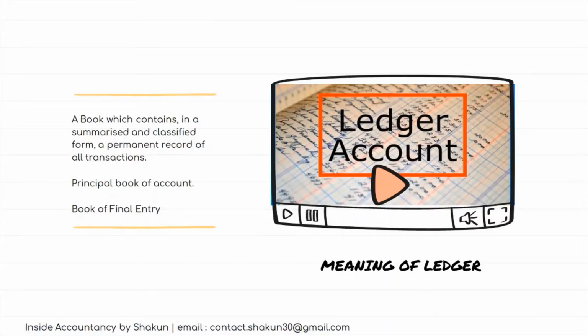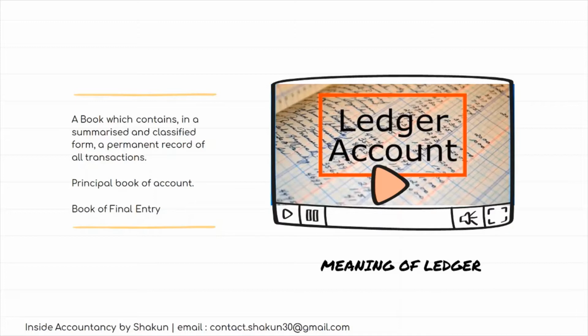Before we talk about ledger posting, we should understand what the meaning of ledger is. The transactions are recorded in the journal and thereafter they are transferred to the relevant account in the ledger. As you know, the accounting process means recording the transactions in the journal, thereafter posting to the ledger, then preparation of trial balance, and finally the financial statements to know the profit or loss of a business concern. So preparation of ledger is very important.